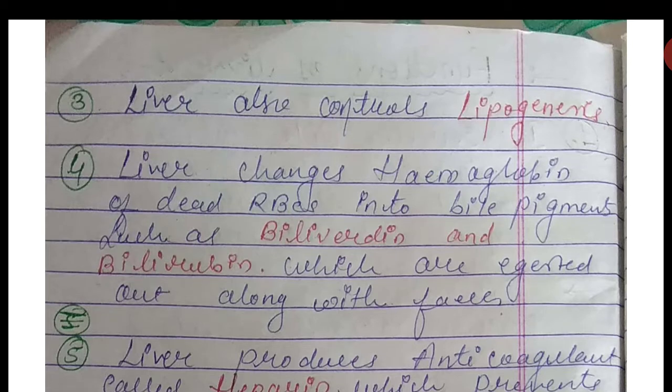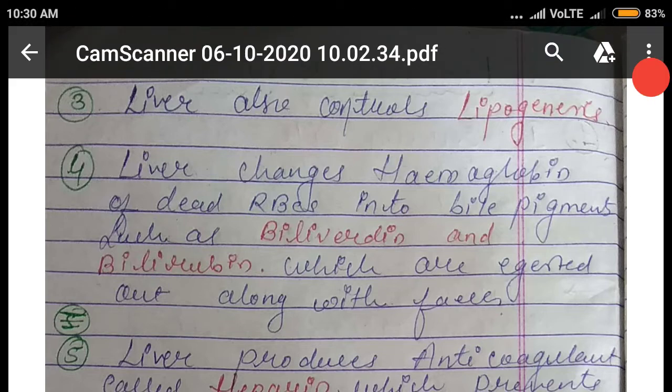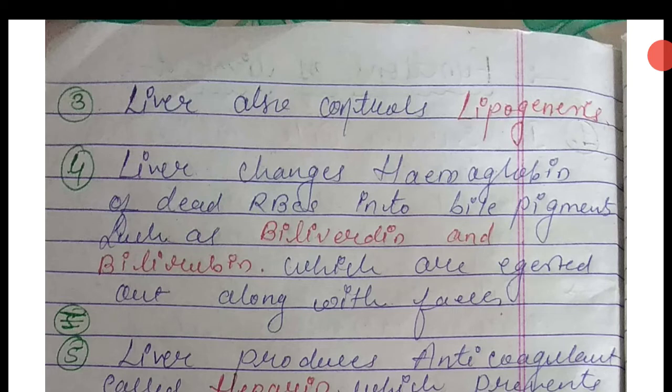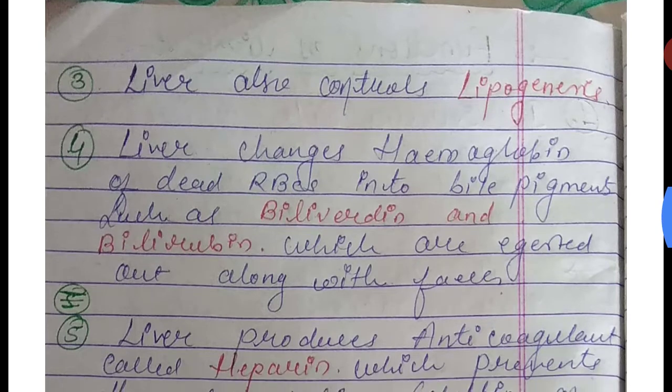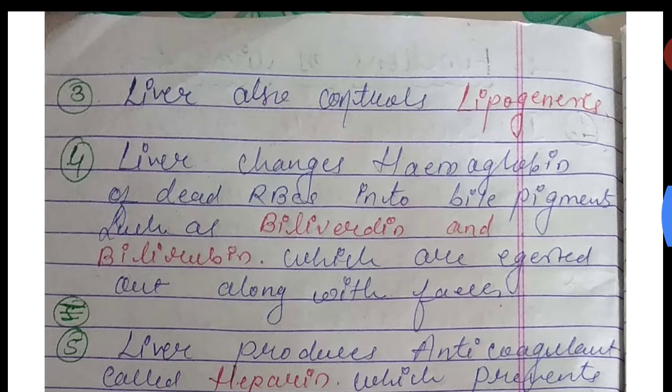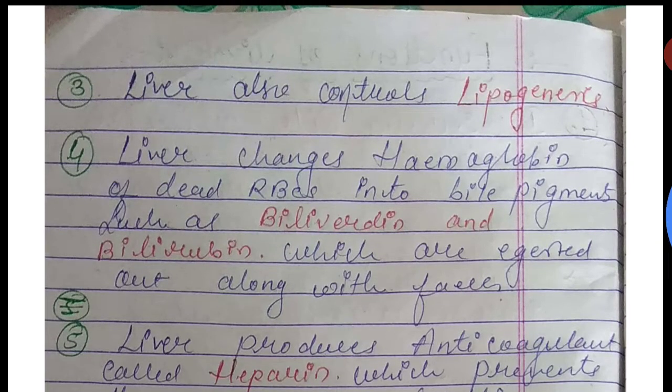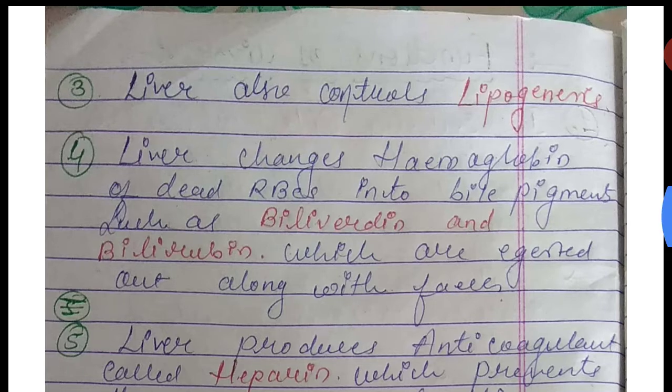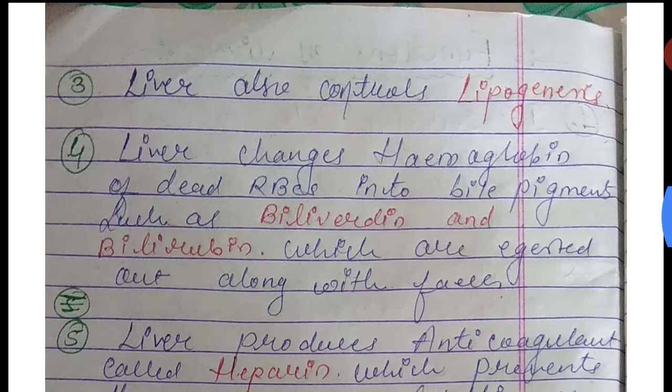So what is lipogenesis? Lipogenesis is the conversion of excess glucose and amino acids into fats, which also takes place in the liver. That means the liver controls lipogenesis, the conversion of excess glucose and amino acids into fats.